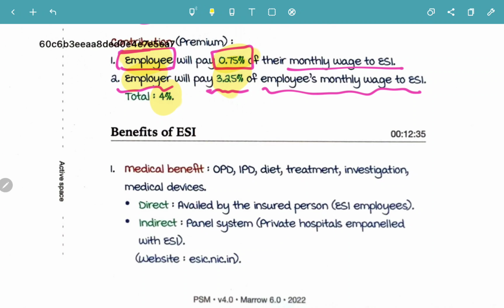Now, what are the benefits of ESI? What is the benefit of Employee State Insurance? The first benefit is the medical benefit. So what medical benefit are they getting?